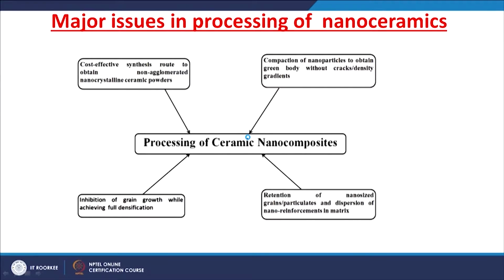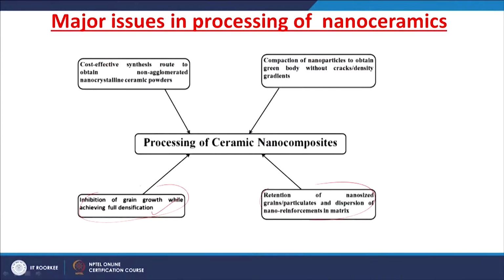So, ceramic nanocomposite processing has major issues like inhibition of grain growth while achieving full densification, retention of nano sized grains or particulates, and dispersion of nano reinforcements in the matrix. But before that, you need a cost effective synthesis route to obtain non agglomerated nanocrystalline ceramic powders. In one of the previous classes we learnt about mechanical synthesis for ceramic powders, right.